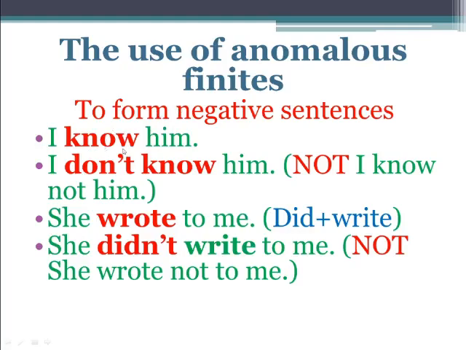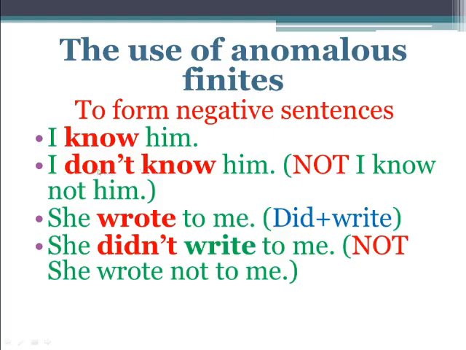For example, I know. I know is a sentence. I know him. How to make the negative of this sentence? It's easy. I do not know.